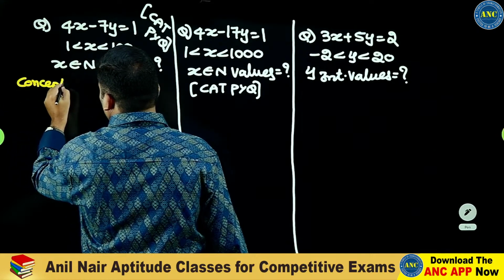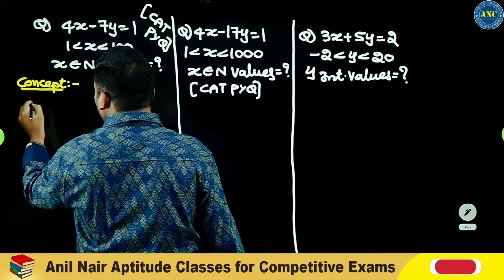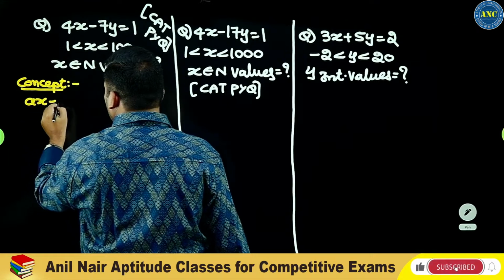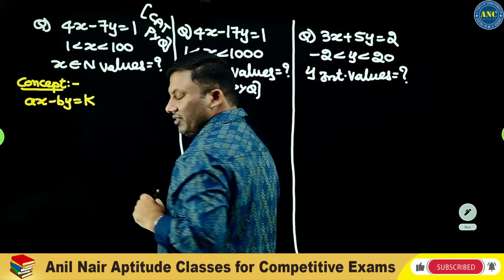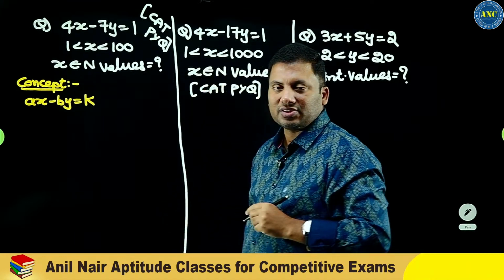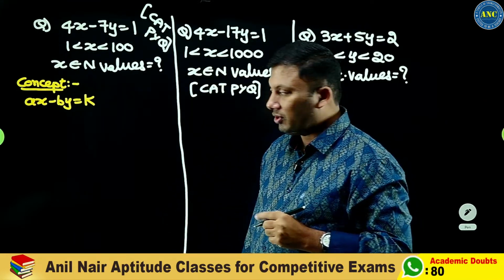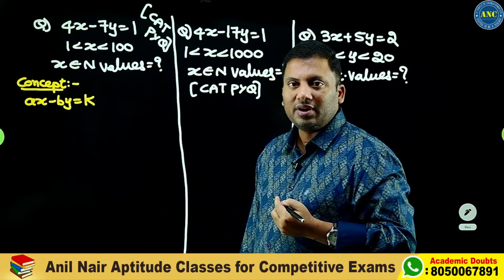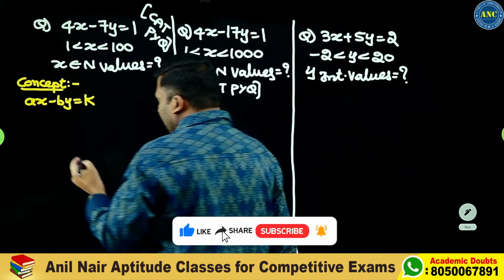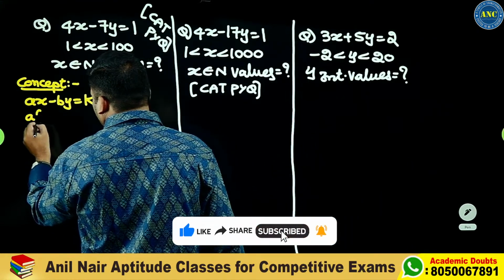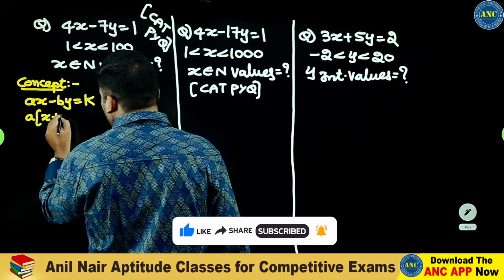Concept. This equation is of the form ax minus by is equivalent to k. Previously we discussed ax plus by is equivalent to k. This case is of the form ax minus by is equivalent to k. Let me see what will happen if I increase x by b.